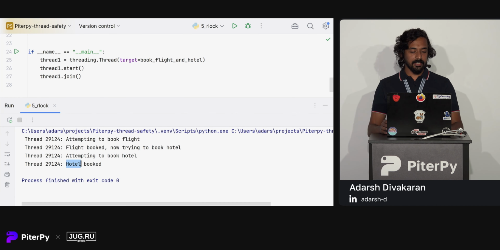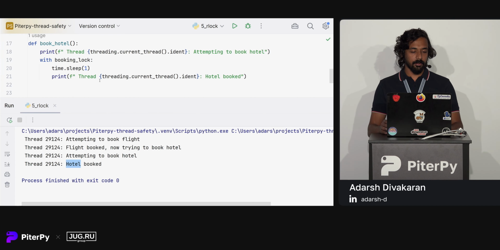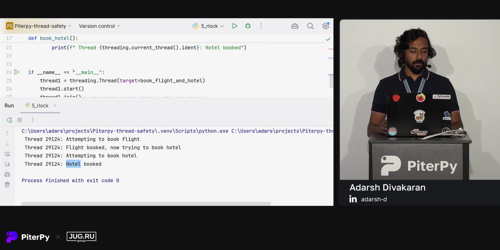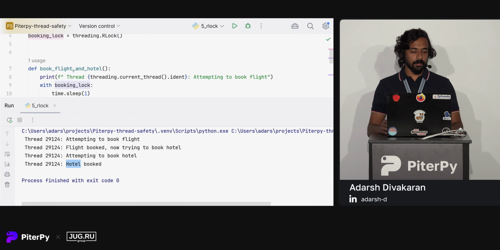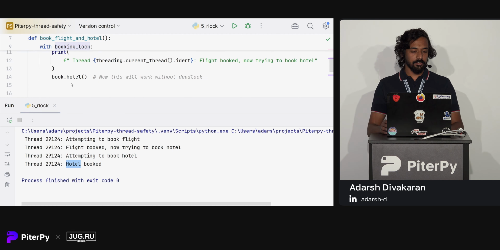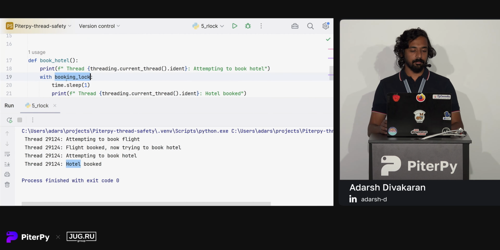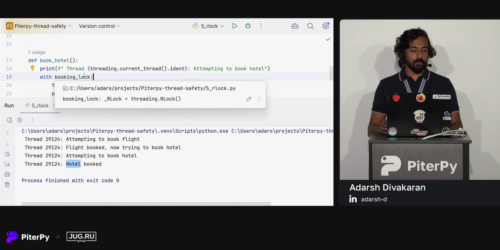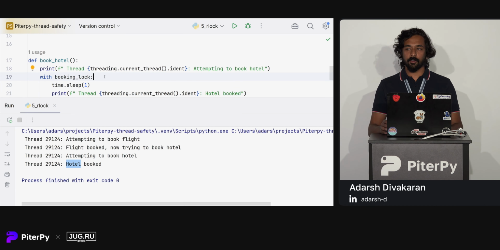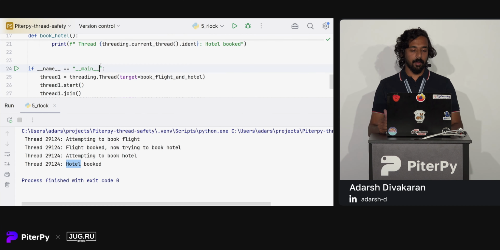So in this case, since we are using RLock, and we only have one thread, it already holds the booking lock here. So whenever it attempts to book a hotel, it tries to acquire the same lock. Since we are using an RLock, it allows nested lock acquisition, and this completes successfully.